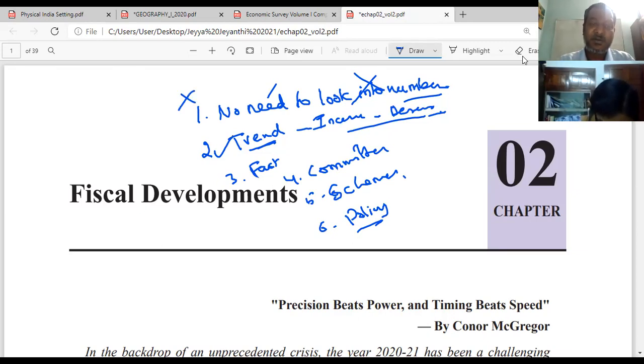So we will not concentrate on numbers unless I tell you that this is required. We need to know the trends, whether it is increasing or decreasing. Then we need to collect a lot of facts. Then of course economic concepts will be there, like the economic concepts which we read in the NCERT.